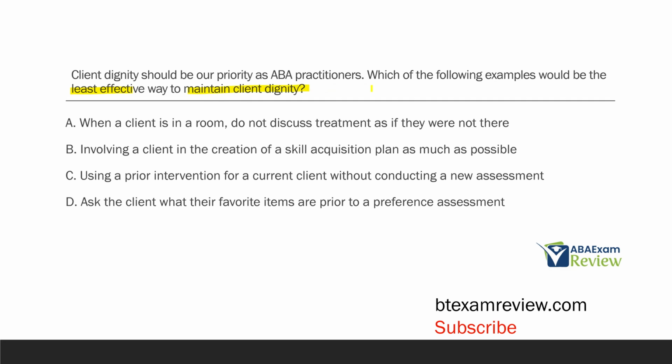And client dignity is very simple. You want to show respect to clients and you want to give them the same rights and privileges you would give anybody else. It means involving them in treatment, not talking as if they weren't there or if they were less than. Client dignity is probably second to our idea of not doing harm. So, of these examples, what would be the least effective way to maintain client dignity?